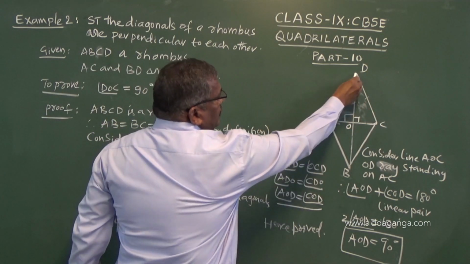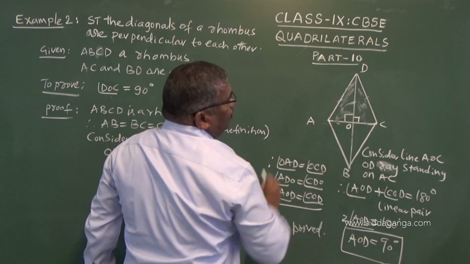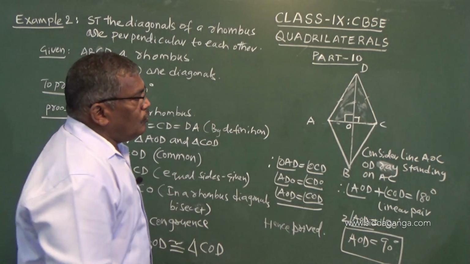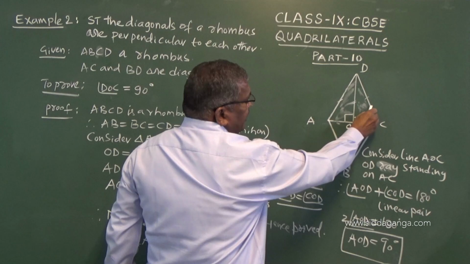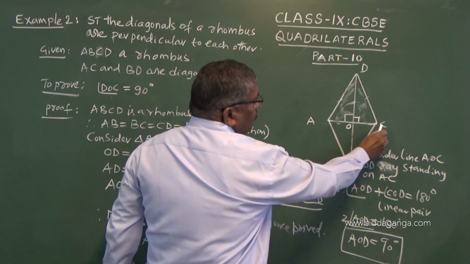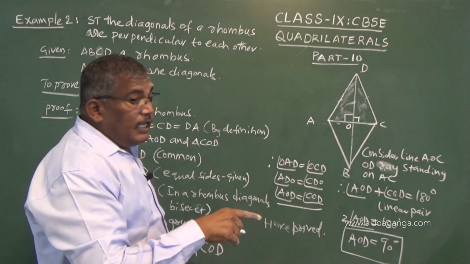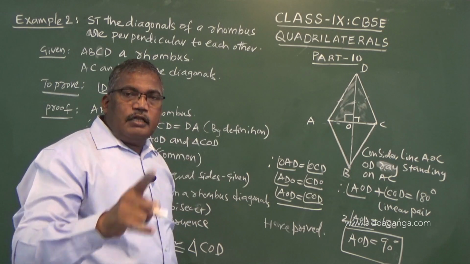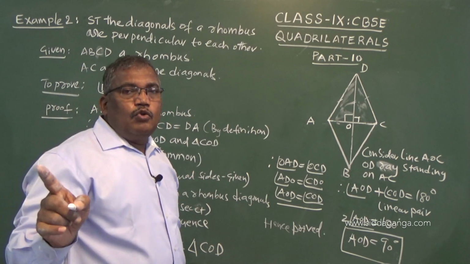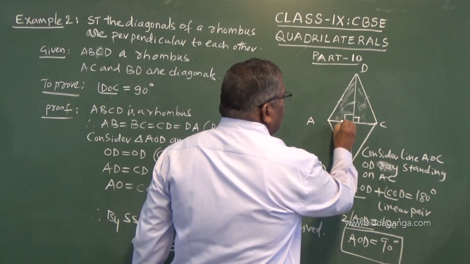In these two triangles, the AD side is equal to CD because all four sides are equal. In a rhombus, this side is equal to this side. AO will be equal to OC because in a rhombus we know that the diagonals bisect. So, one diagonal will make the other diagonal into two equal parts, and the alternate is also true.